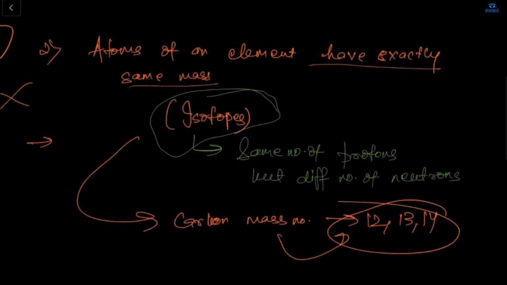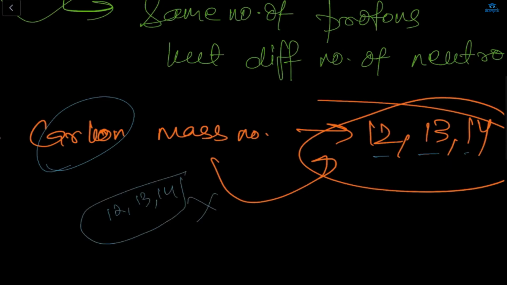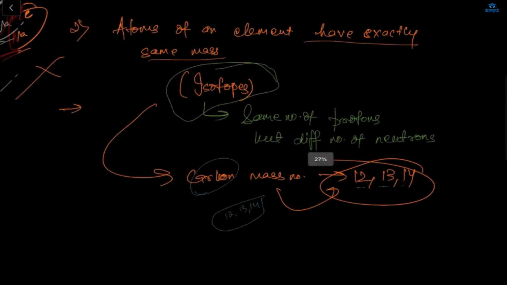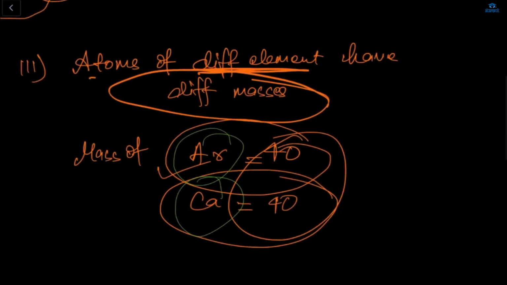What about the second? He gave this theory that atoms of an element have exactly the same mass. But if I'm writing about carbon, carbon has all these three masses: 12, 13, 14. So this theory also failed. Next, atoms of different elements have different masses. But Ar and calcium have the same mass, 40 and 40. So this theory also failed.